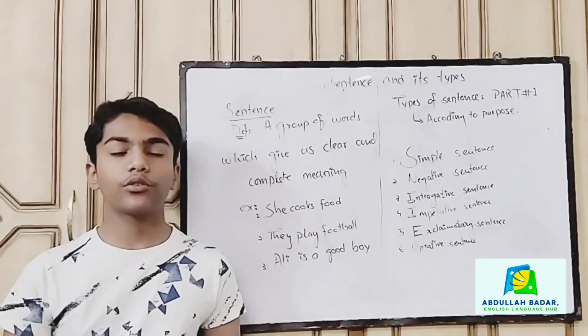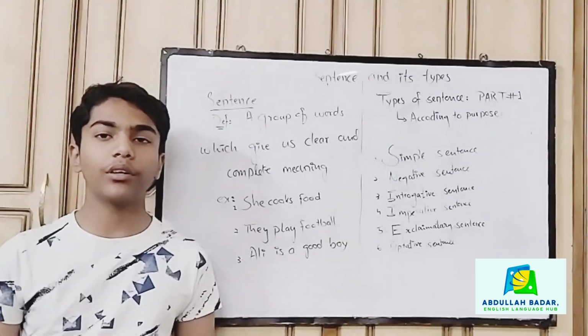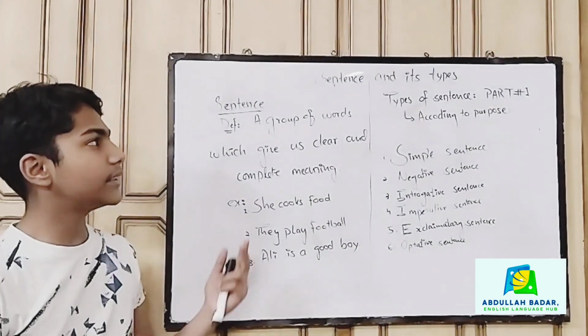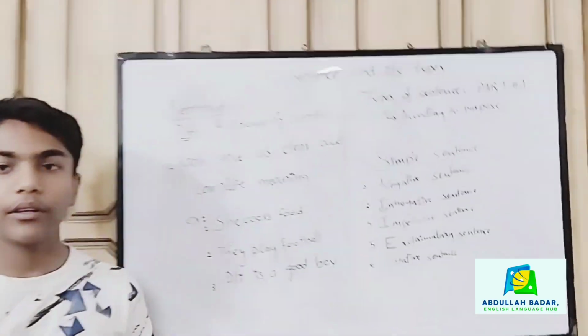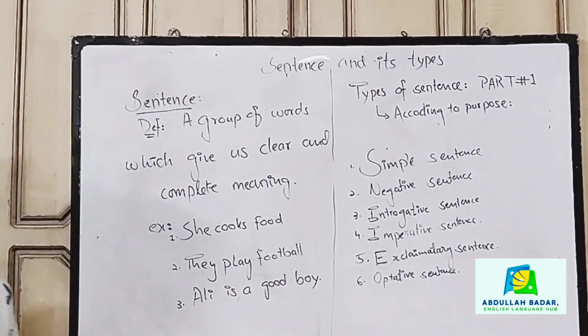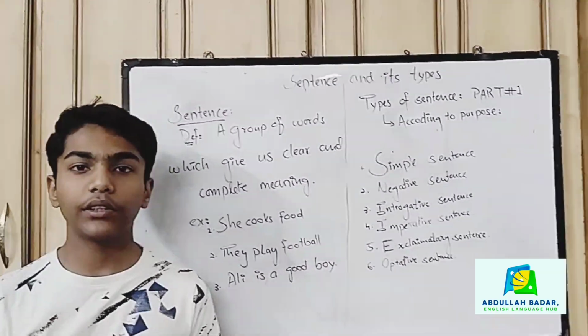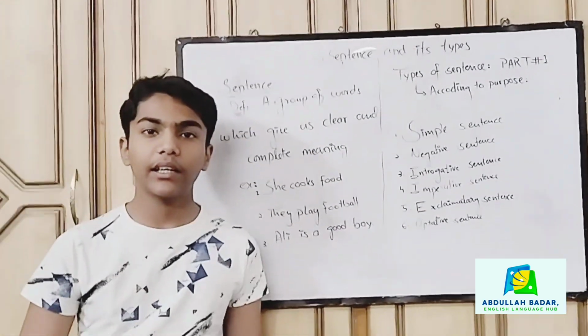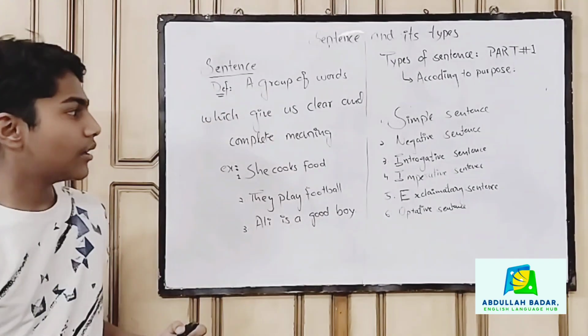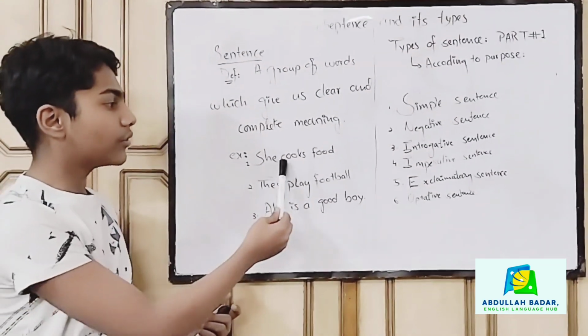It's a great privilege to be here and present a topic among you. My topic name is sentence and its types. First, the word sentence. A sentence is a group of words which gives us clear and complete meaning. That's why it's called a sentence. For example, she cooks food.